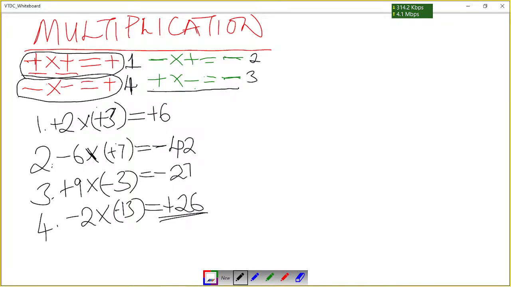So what is the summary of these rules? The rule is when you multiply numbers with the same sign, your answer will be a positive. When you multiply numbers with different signs, the answer will be a negative. So once the signs are different, our answer will be a negative. Once the signs are the same, our answer will be a positive. So basically, that's what you need to bear in mind.